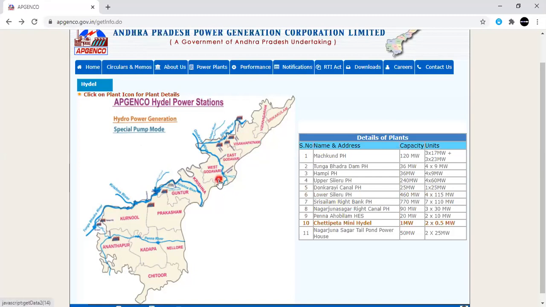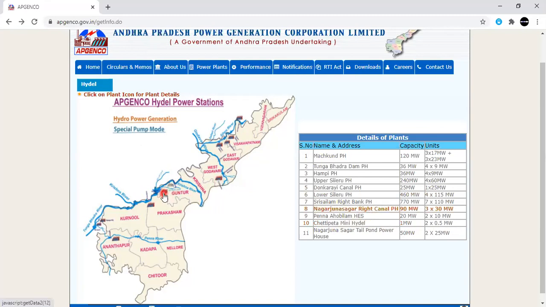Coming to the next one, Chettupeta, it is nothing but a canal only. So that's why when you see the 10th power plant, the capacity is only 1 megawatt. 1 megawatt means it comes under a mini hydel power plant. So totally we have 2 units. Each unit rating is 0.5 megawatts. So that's why the 10th one is nothing but a runoff plant. The source for this one is just a canal itself.